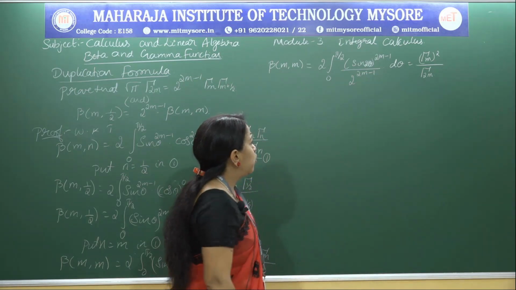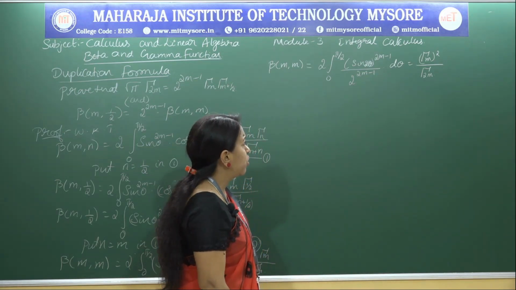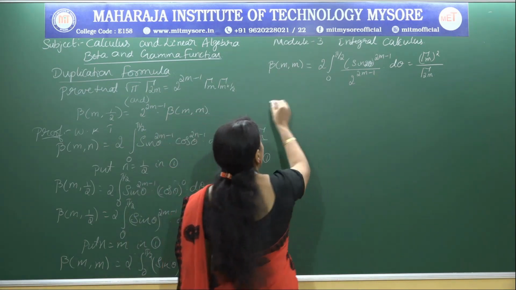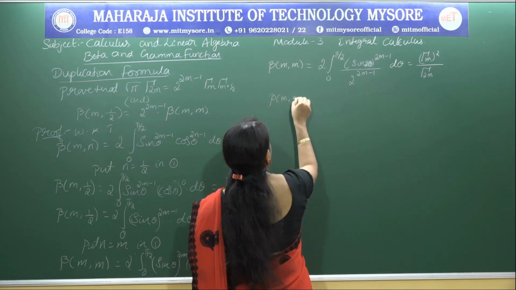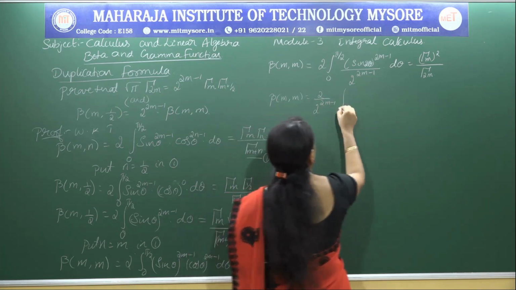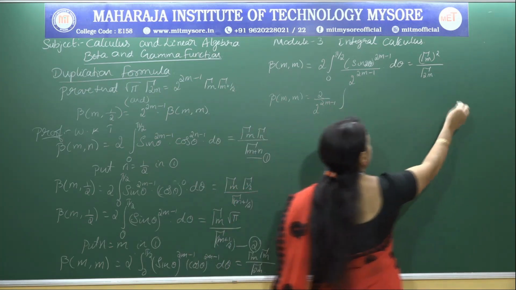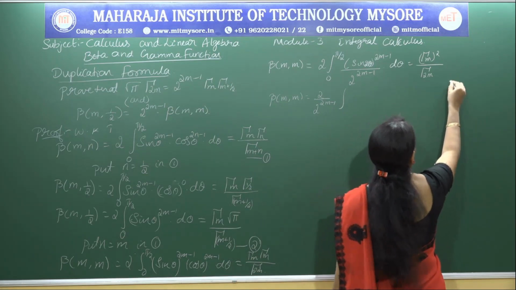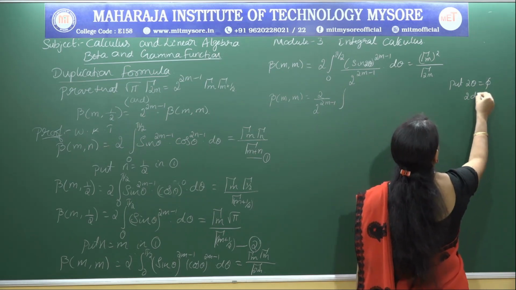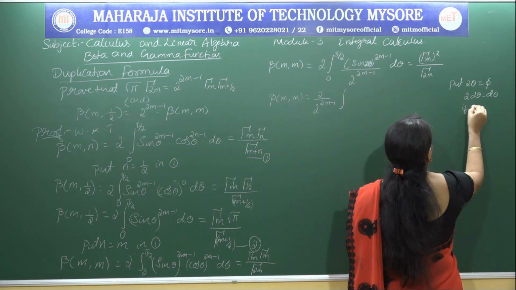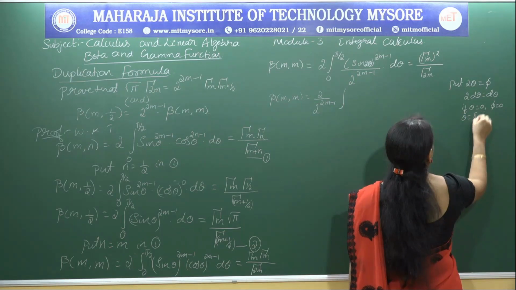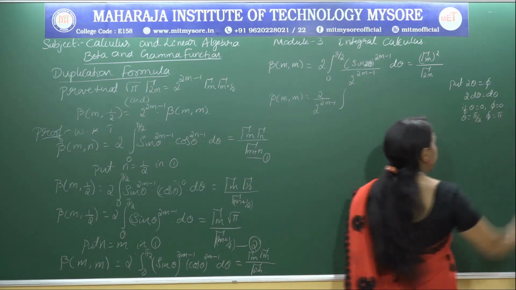Now I will take out the 2 power 2m minus 1 common, and also I substitute 2 theta by another variable, so that beta(m, m) is 2 by 2 to the power of 2m minus 1 times the integral. So I substitute here, put 2 theta equal to pi, so that 2 times d theta is d pi. If theta is equal to 0, pi is also 0. If theta is pi by 2, pi is pi, right?